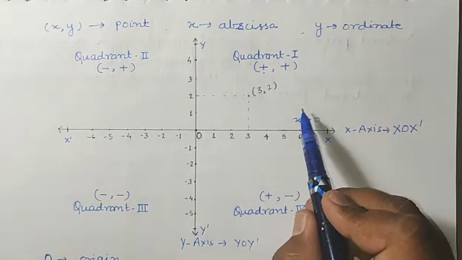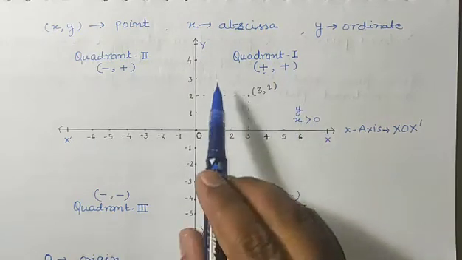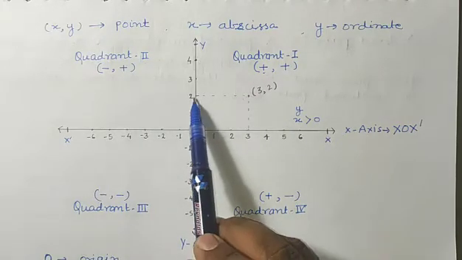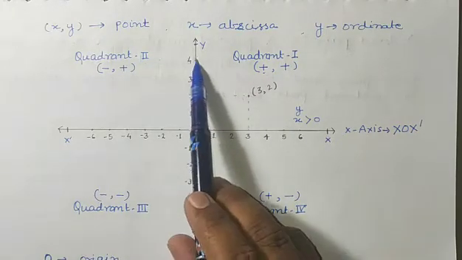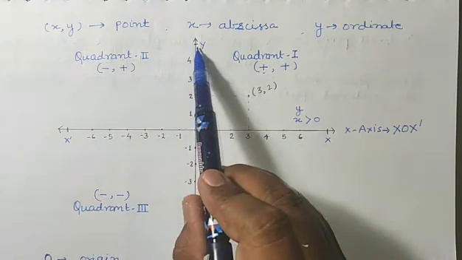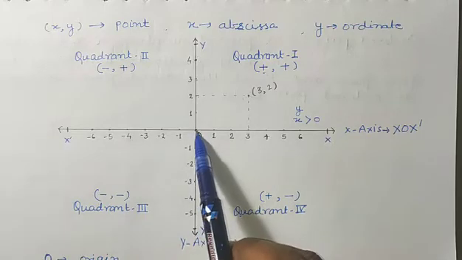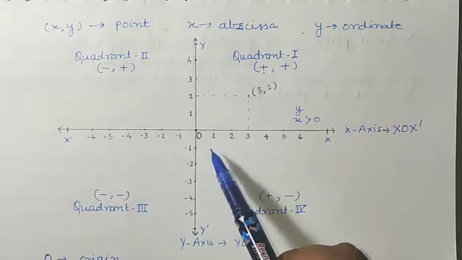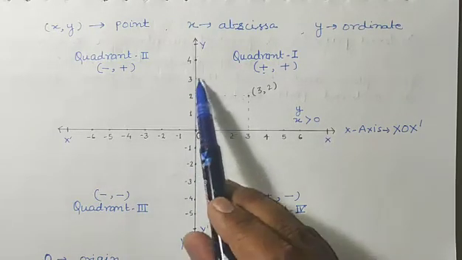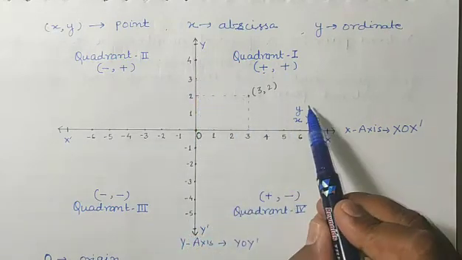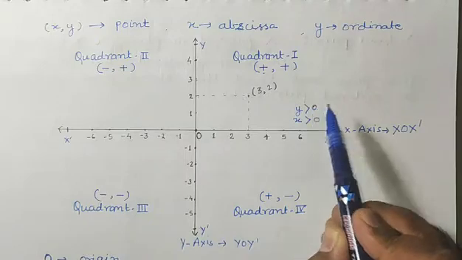Okay, and all the y in this section, that is here you can see that all the numbers 1, 2, 3, 4, means if we see on the vertical number line, above 0 all the positives are there. So here we can also see that above this 0 all the positives are there, means y is also greater than 0.